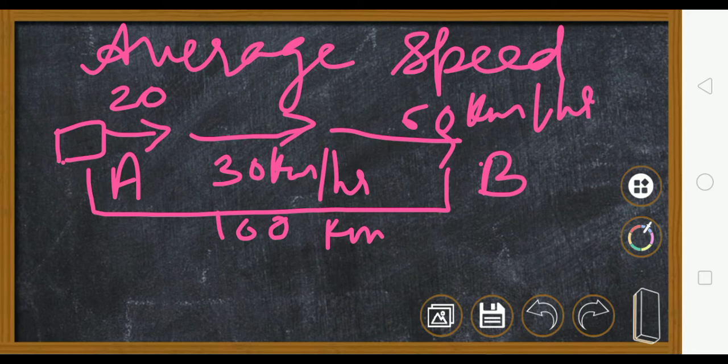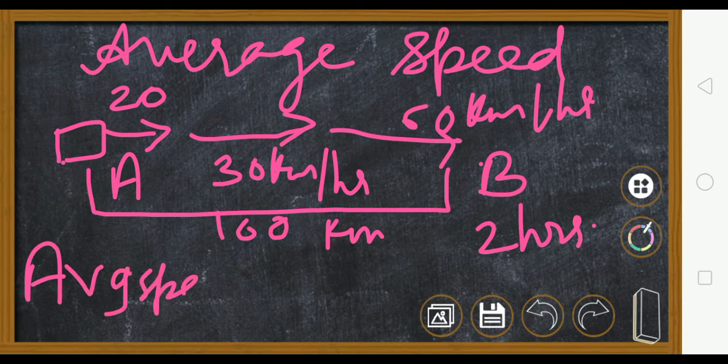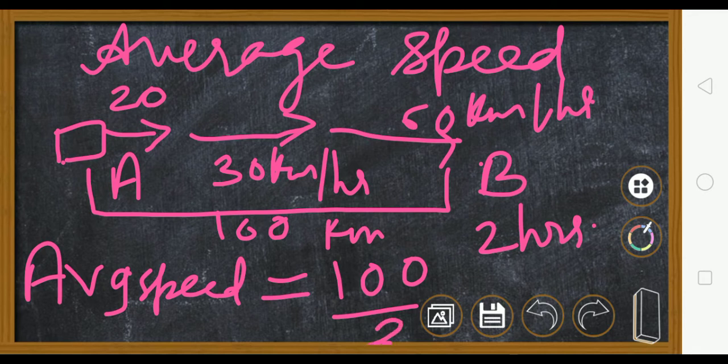What we do is, we see how much time we took to travel from A to B. Suppose for coming from A to B you took 2 hours. So we will tell them our average speed, and average speed is equal to total distance travelled divided by total time taken. Total distance travelled is 100 km, and the total time taken is 2 hours. So that is equal to 50 km per hour. This is your average speed.